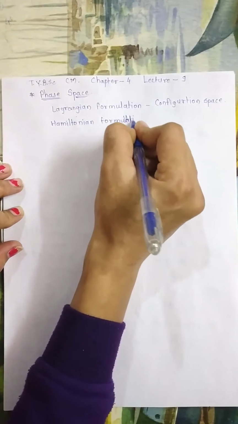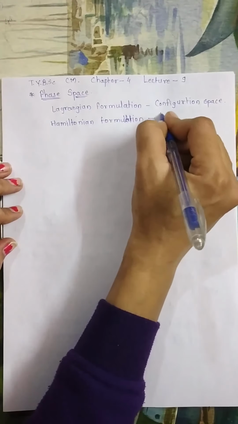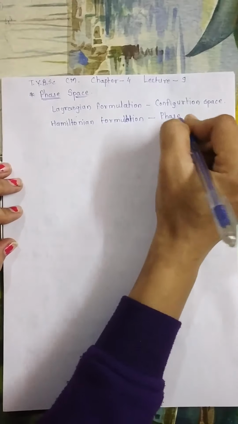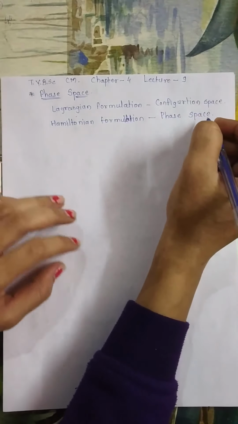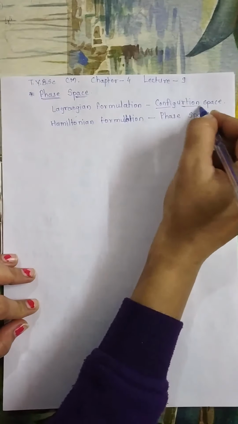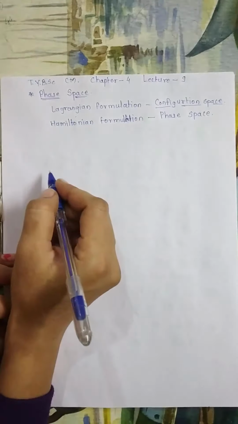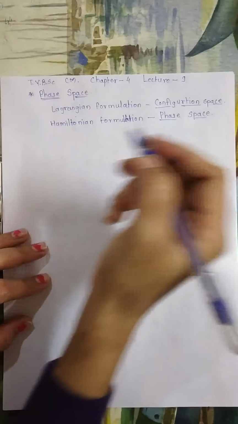So for Lagrangian formulation there is a concept of configuration space, and for the Hamiltonian formulation we have the concept of phase space. We have already discussed configuration space. Now let's discuss what phase space is.